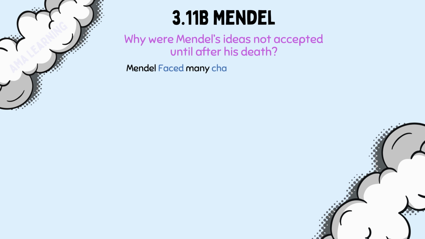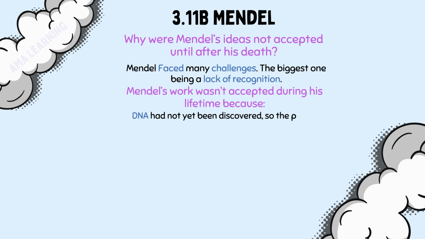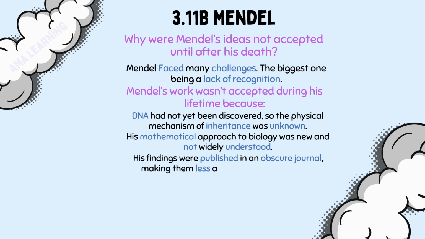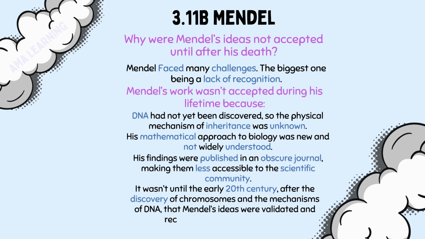Mendel faced many challenges, the biggest one being a lack of recognition. Mendel's work wasn't accepted during his lifetime because DNA had not yet been discovered, so the physical mechanism of inheritance was unknown. His mathematical approach to biology was new and not widely understood. His findings were published in an obscure journal, making them less accessible to the scientific community. It wasn't until the early 20th century, after the discovery of chromosomes and the mechanisms of DNA, that Mendel's ideas were validated and recognized as groundbreaking.